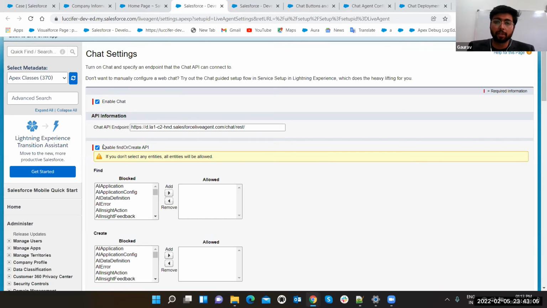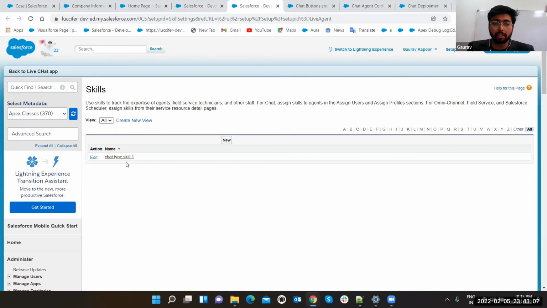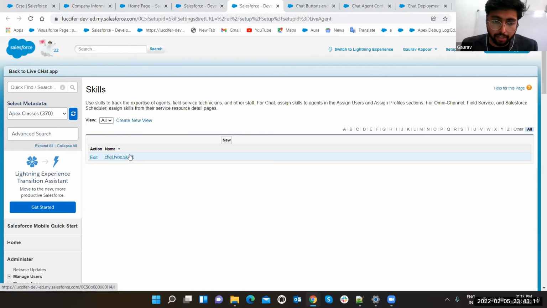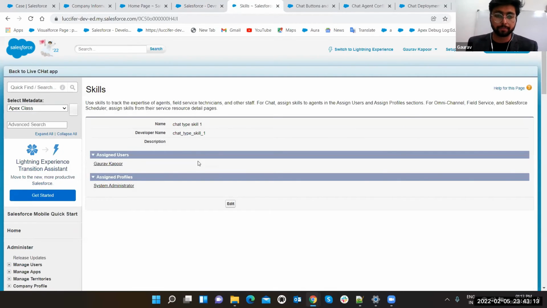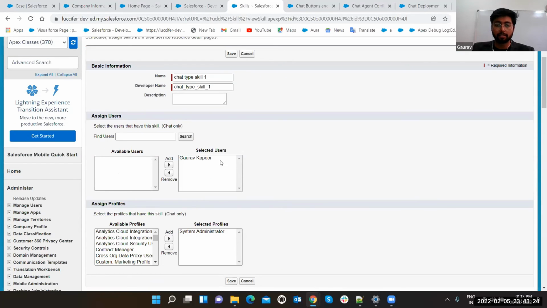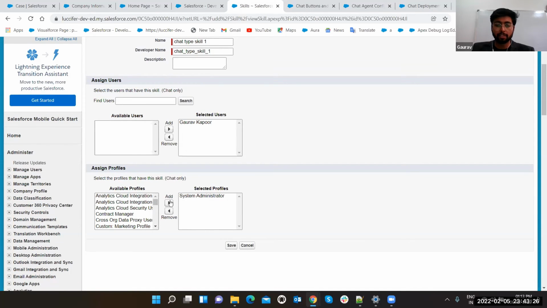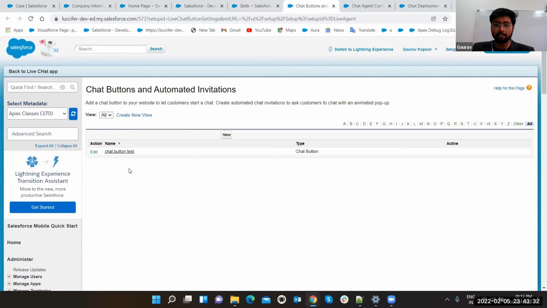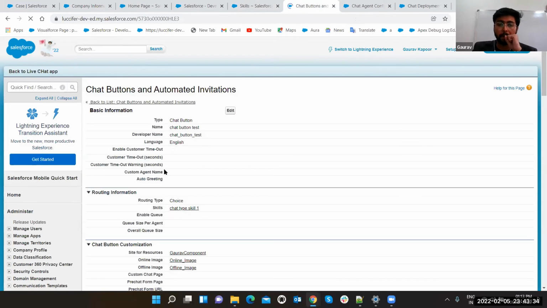So first you have to enable it. After that, you have to go to skills. These are the skills which separate agents can have. We already have one, chat type skill 1. You just have to click on the new button and type the skill name, then click on assigned user, select the profiles and the users to whom you want to assign these settings. Just click on the save button. Your skill is created.